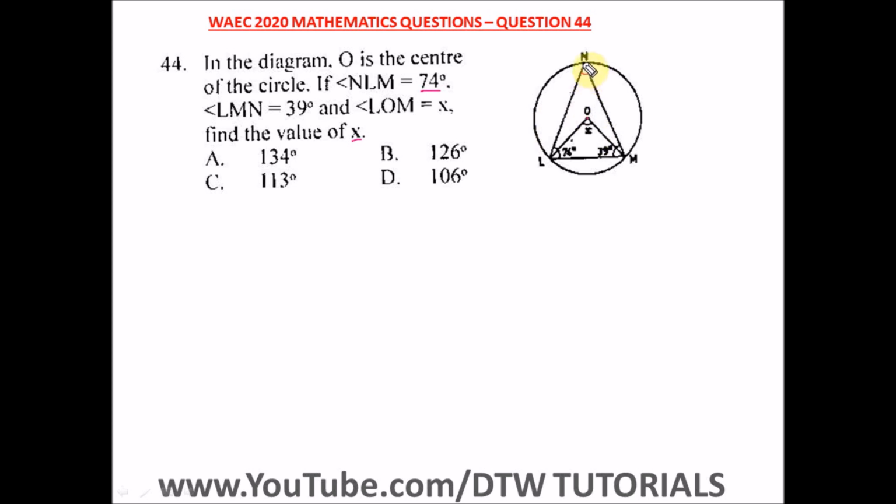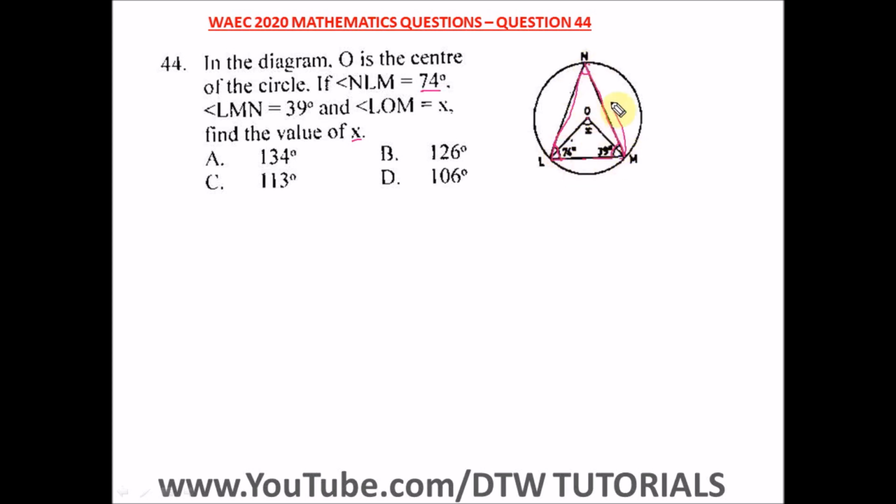All right, and we use the theorem that says that the angle which an arc of a circle subtends at the center is twice that it subtends at any point on the circumference. Okay, so let's first of all find this value, then it's easy for us to get our X. So to find this value, this is a triangle, and we've been given these two values here.